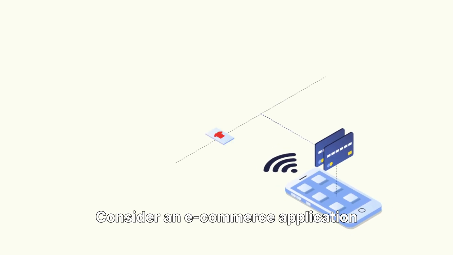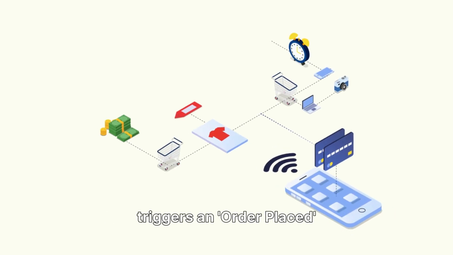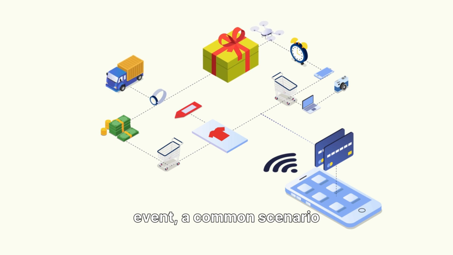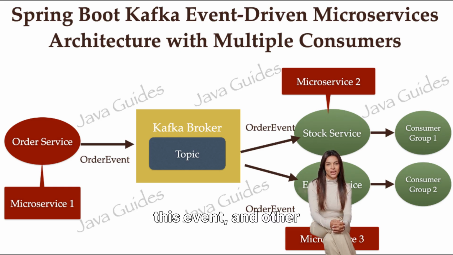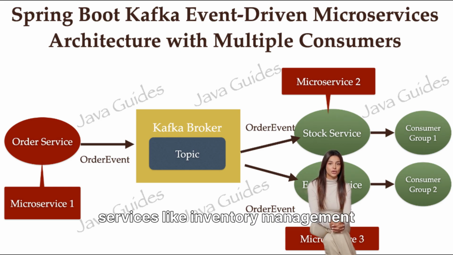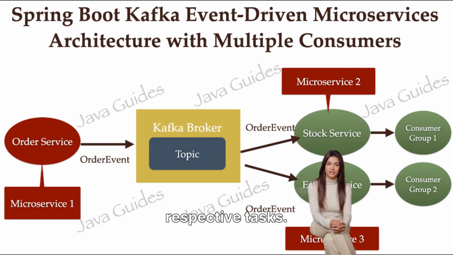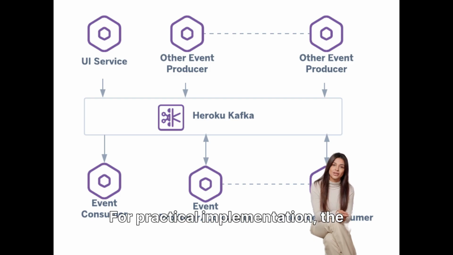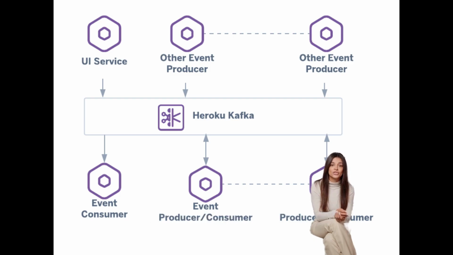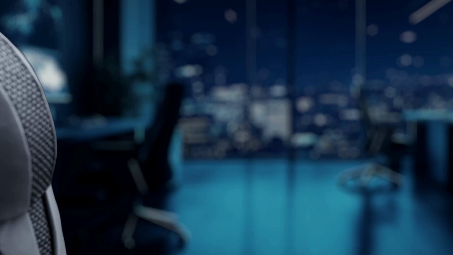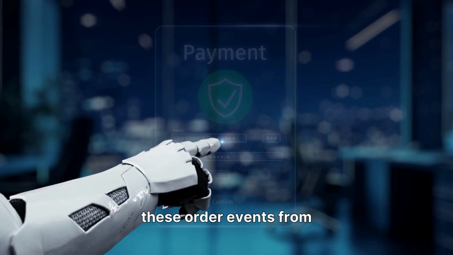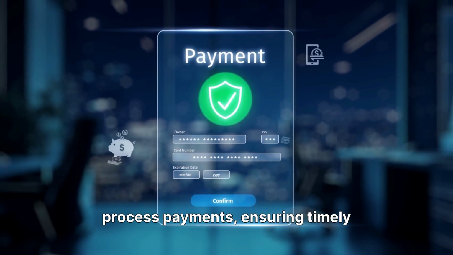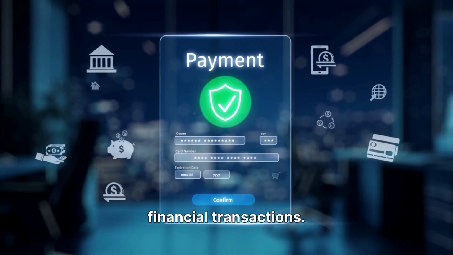Consider an e-commerce application where placing an order triggers an order-placed event, a common scenario in distributed systems. The order service publishes this event, and other services like inventory management and payment processing consume it to perform their respective tasks. For practical implementation, the producer publishes order events to a Kafka topic when a new order is created via its API. The consumer then consumes these order events from the order-created topic to process payments, ensuring timely financial